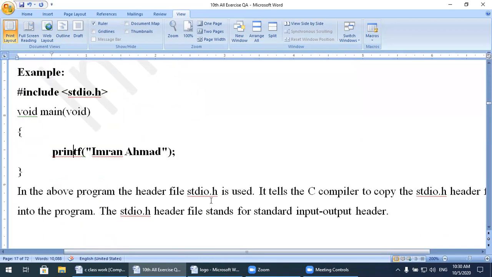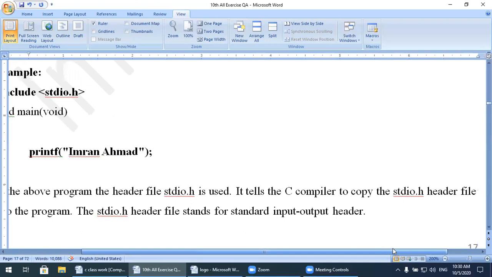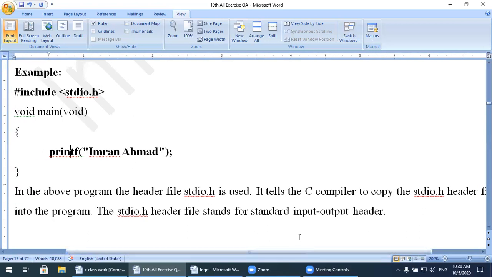In the above program, the header file stdio.h is used. It tells the C compiler to copy the stdio.h header file into the program. The stdio.h header file stands for standard input output header. This is one header file.